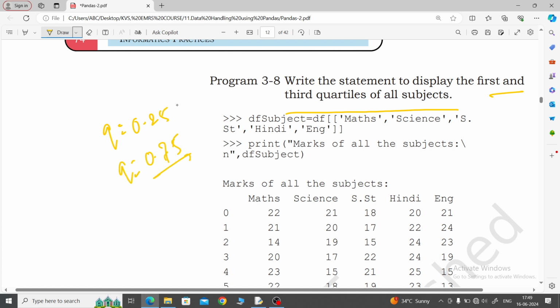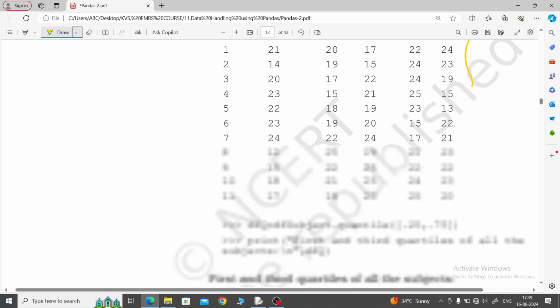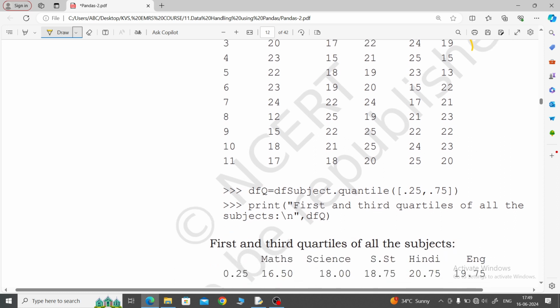This is the first quantile and this is the third quantile. So these are the subjects. You first take the subject and display it, not necessary but for your convenience. Then afterwards df subject dot quantile. Look, multiple data, so that's why a list is required.